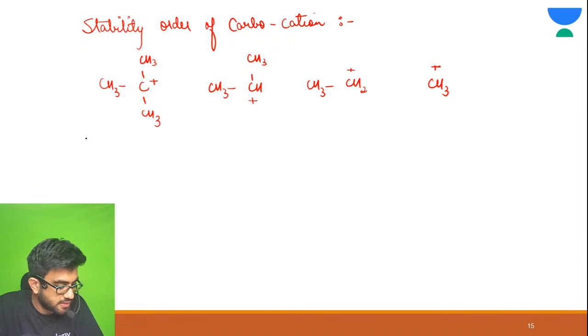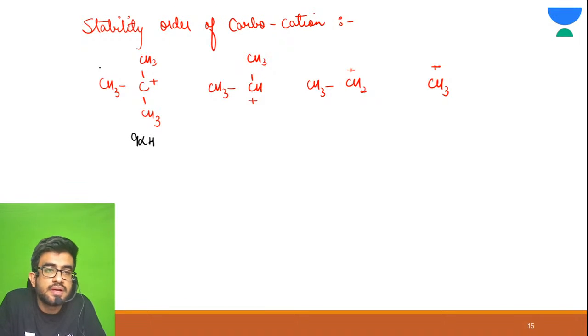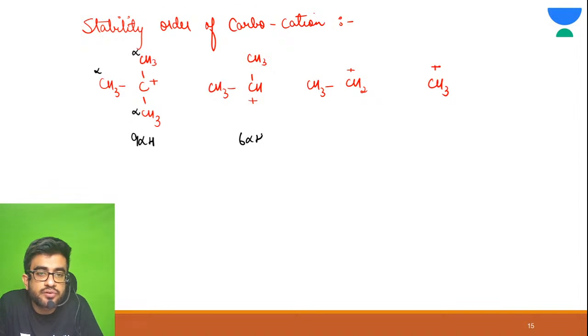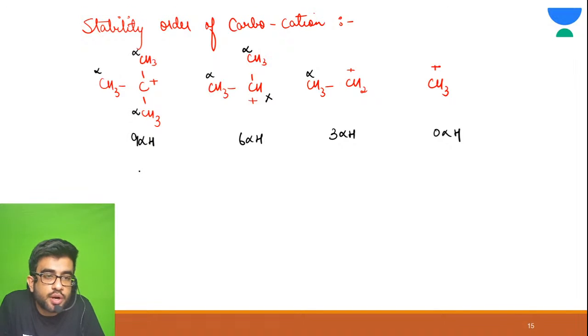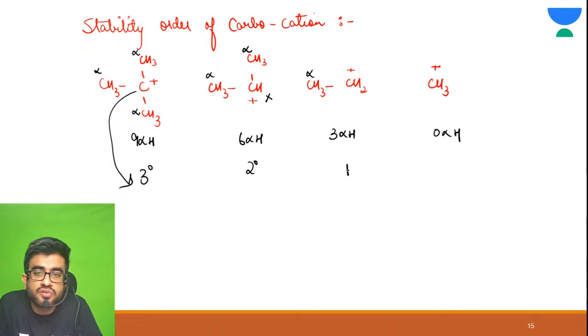Great. Why? Because this has 9 alpha hydrogen. This carbon is your alpha, this is alpha, this is alpha. 9 alpha hydrogen. Here it has 6 alpha hydrogen. Only this and this you need to count. Here only this 3 alpha hydrogen, and here 0 alpha hydrogen. So this is 3 degree carbocation. This is 2 degree. This is 1 degree.